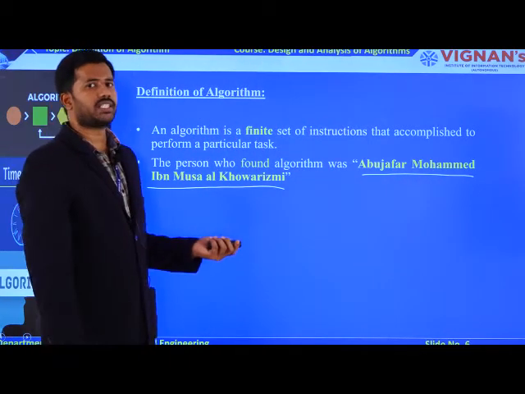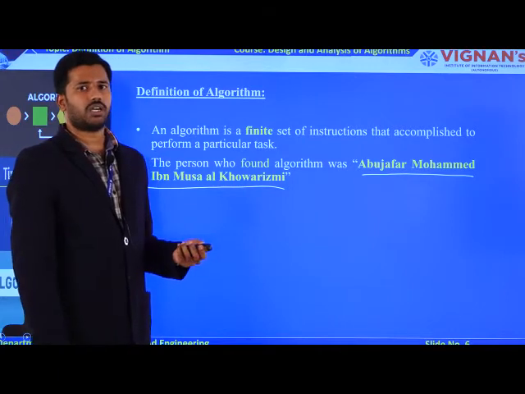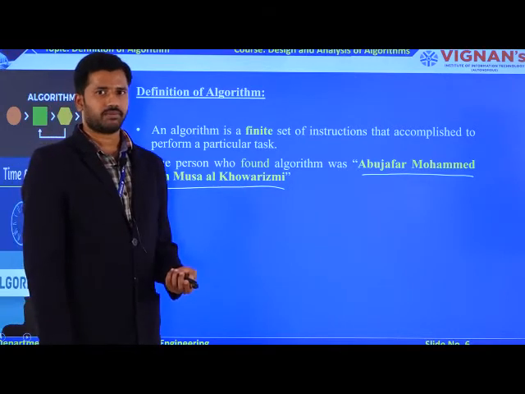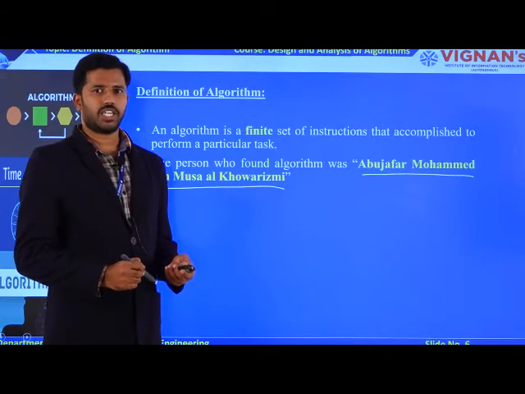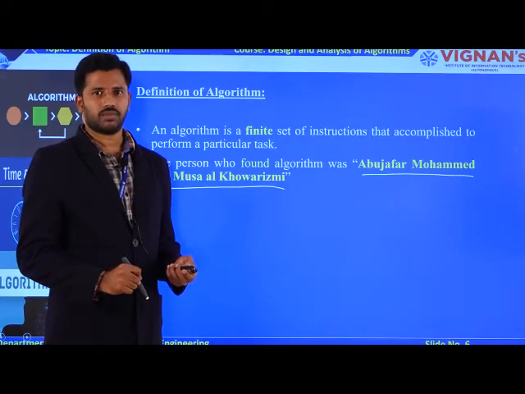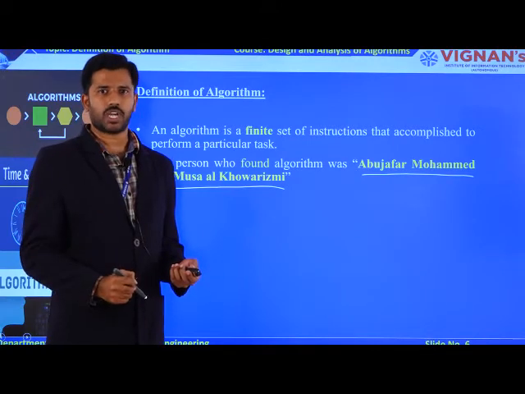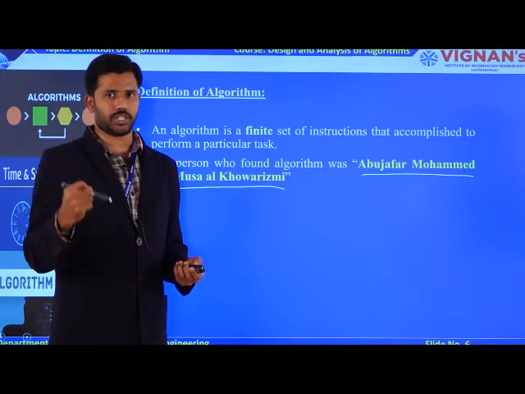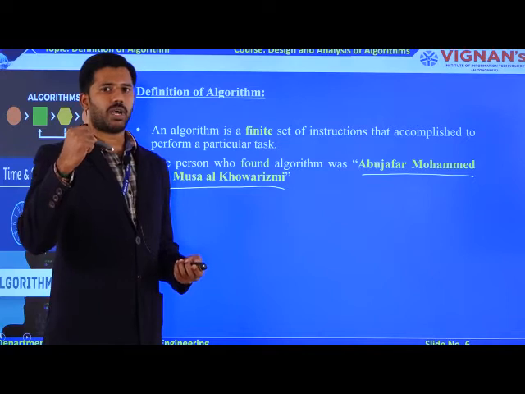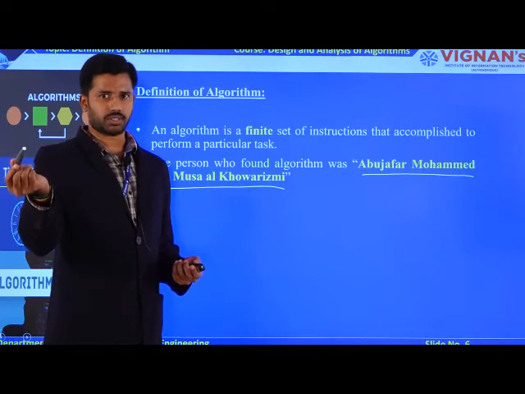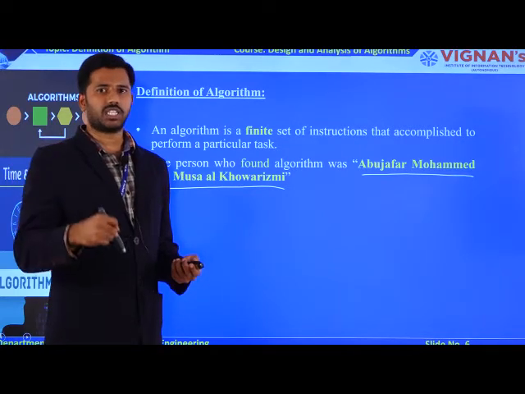Now let us discuss some examples that you perform in your daily life. Searching a document is a searching algorithm. Searching for a book on the internet is another searching algorithm. When I perform a funds transfer, sending money from my account to my friend's account, it is a funds transfer algorithm.